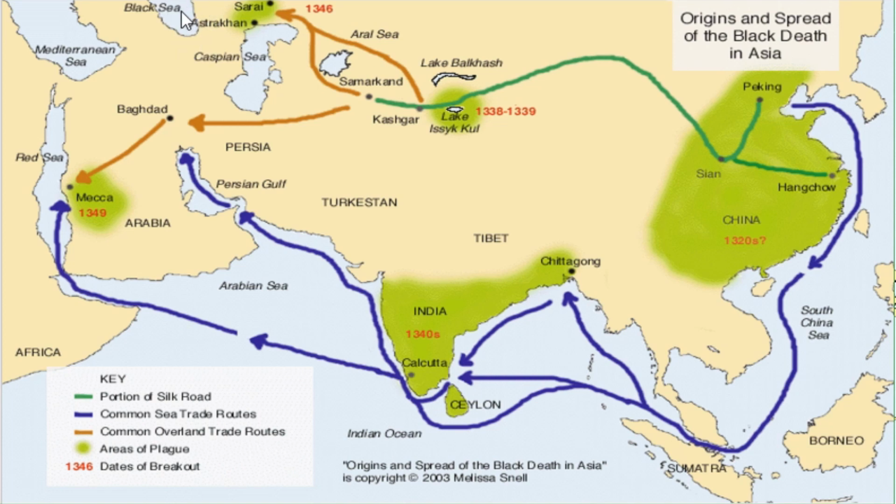Obviously, the map's a little bit basic, but the port of Kaffa is on the edge of the Black Sea. This area at that time was run by the Genoese. Genoese were Italians, so this is an area strongly influenced by the Italians. This is the first port that the Black Death actually hits.